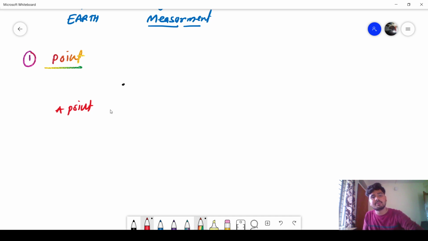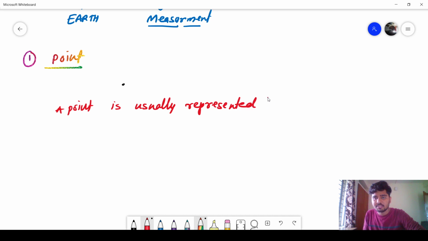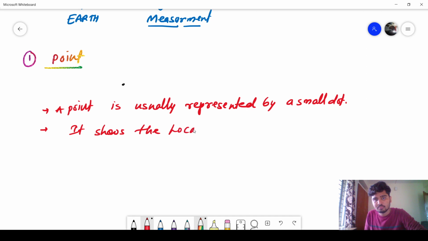A point is usually represented by a small dot. And what is the use of this point, beta? It shows the location. If you have used Google Maps, there you will see the place you are standing, the blue color dot will appear there. That type of point, the dot, shows the location.